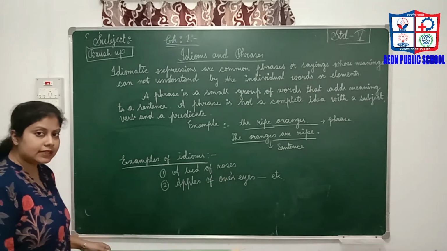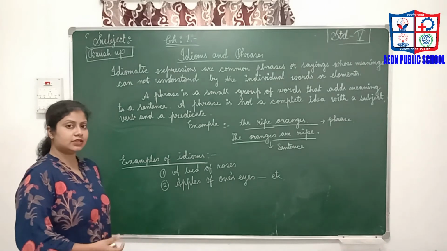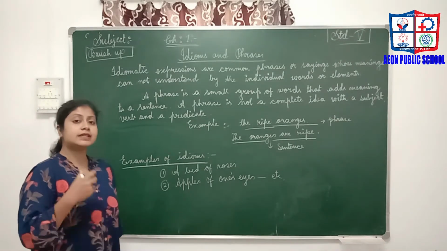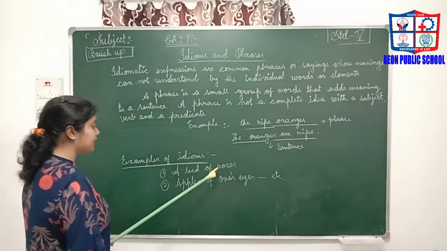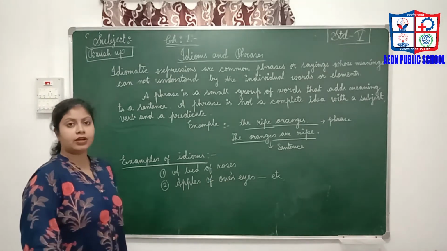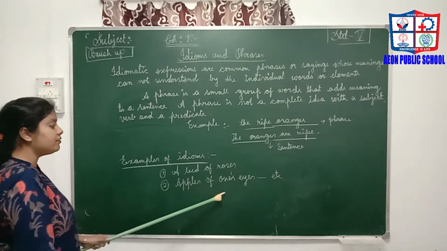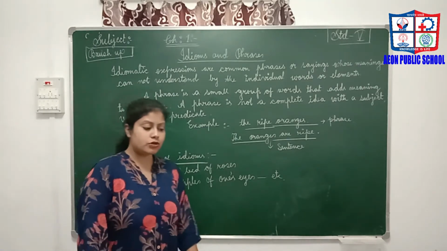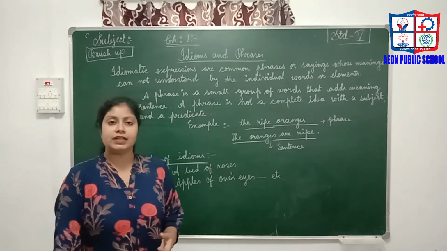Do you understand anything? No. When we discuss it, you can easily understand, because idioms can express lots of things. But if we see it as a phrase, we cannot understand it. On the other hand, apple of one's eye. All these are various examples of idioms.